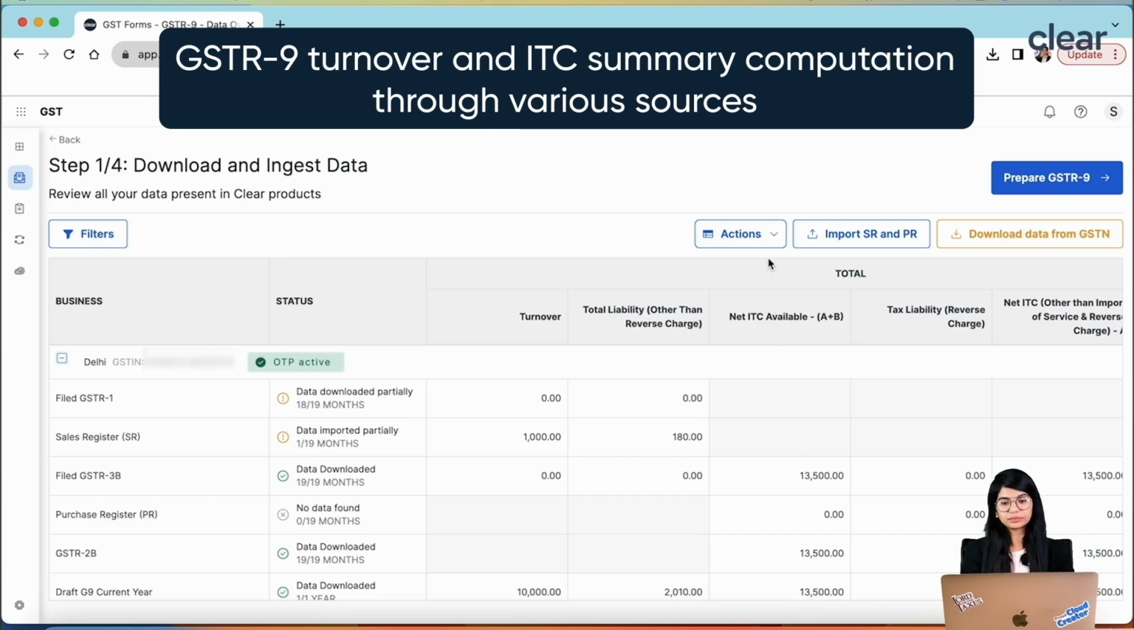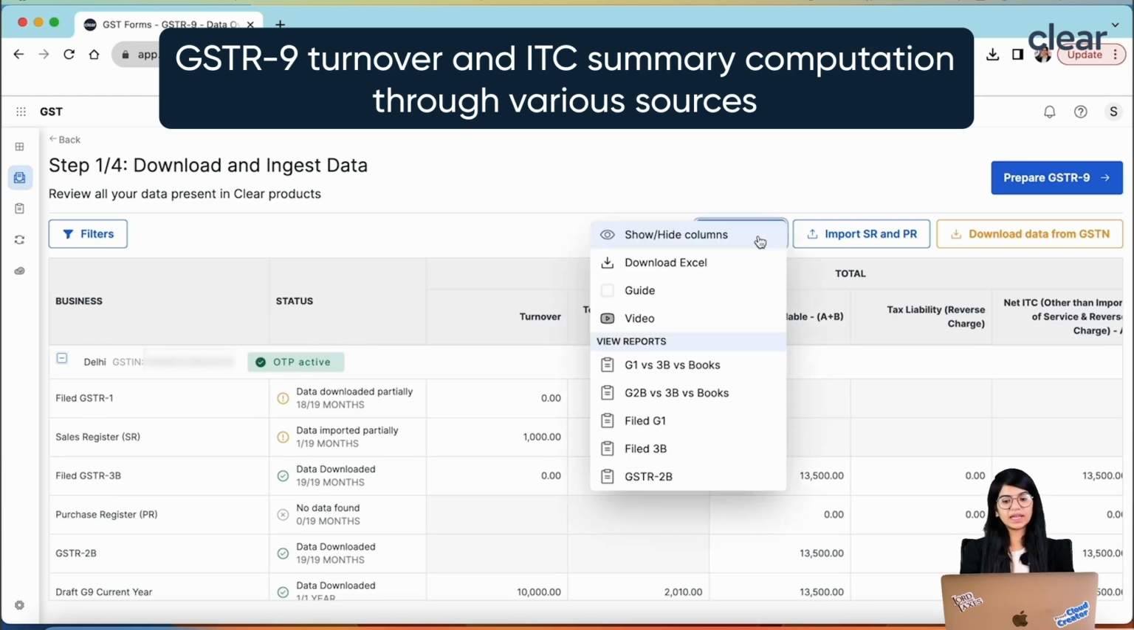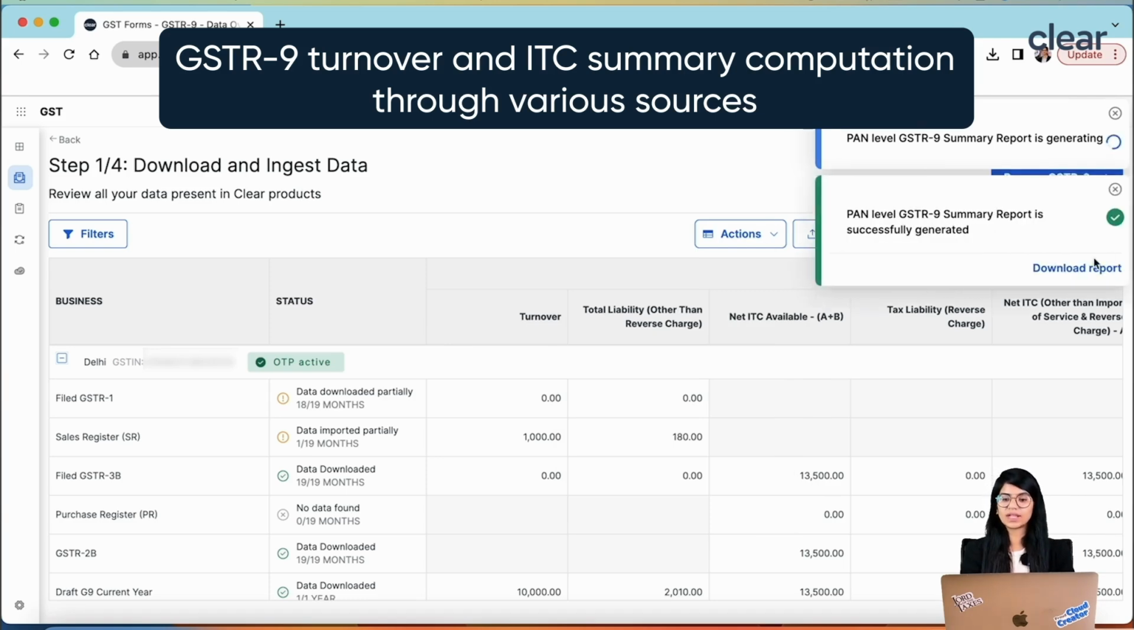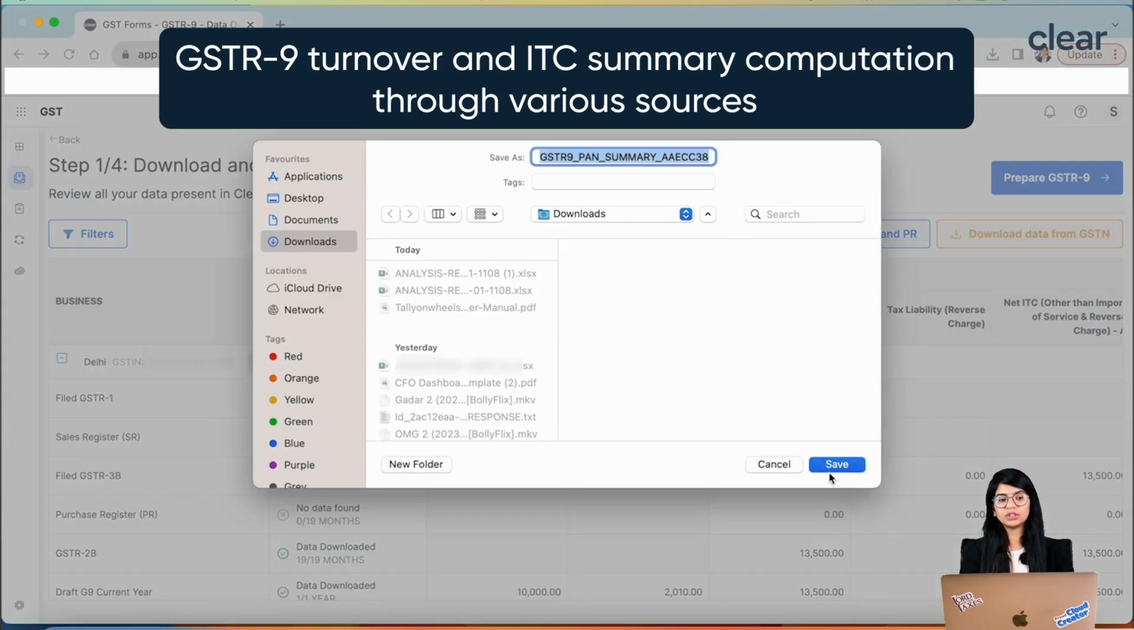You can change these columns as per your requirement. Not only this, many times we want to download this entire information, whatever is appearing over the UI, in an Excel format. That can again be done. You can even download this entire report, whatever we are showing here, in an Excel file by clicking on Download Excel.